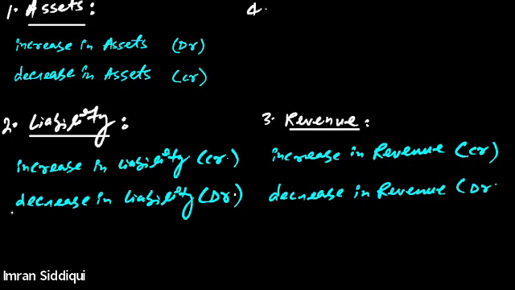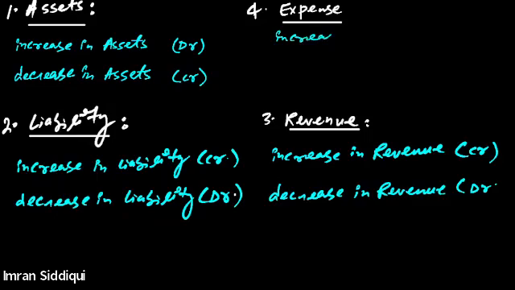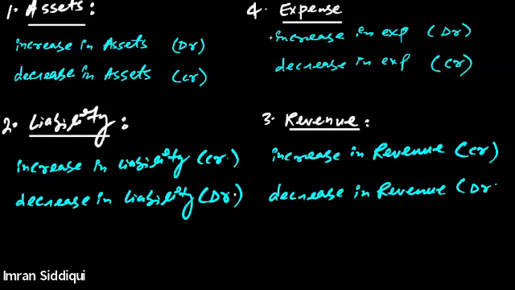All right. Now let's talk about the fourth item. Fourth one is expense. Rule of expense is exactly similar to the asset account. So the rule of expense says that whenever there is increase in expenses, then expense account should be debited. And whenever there is decrease in expenses, expense account should be credited.